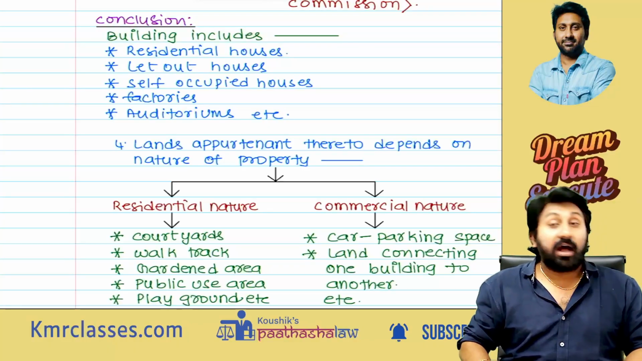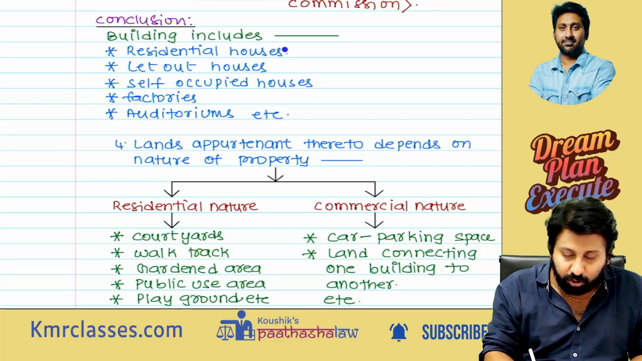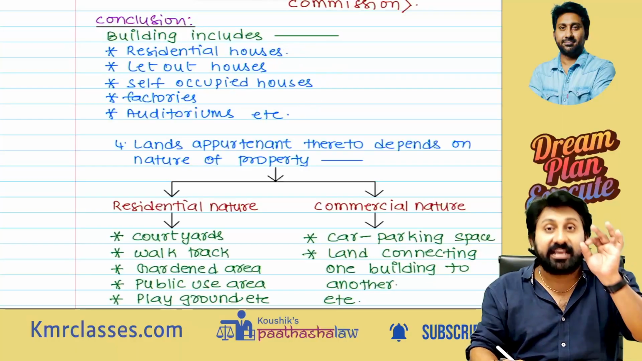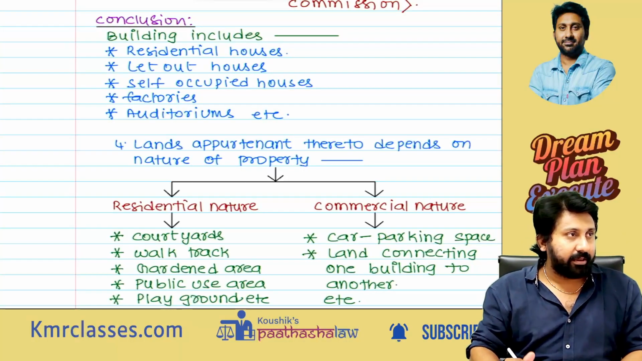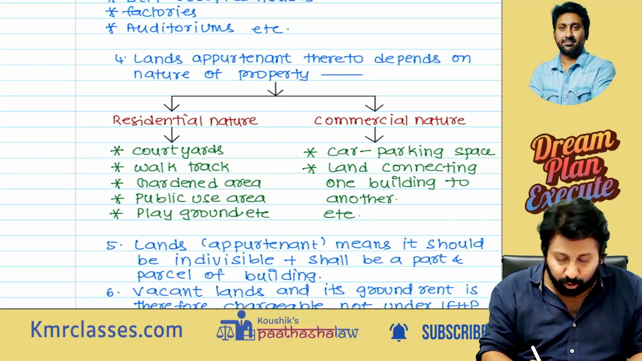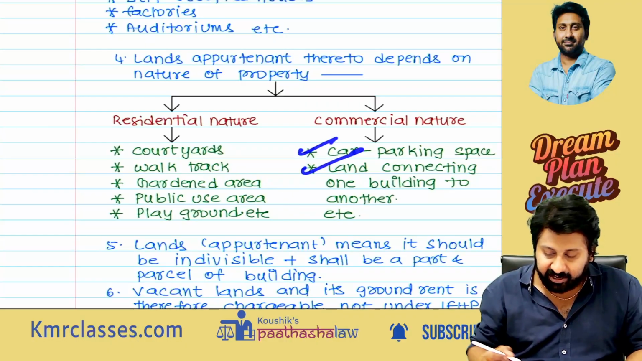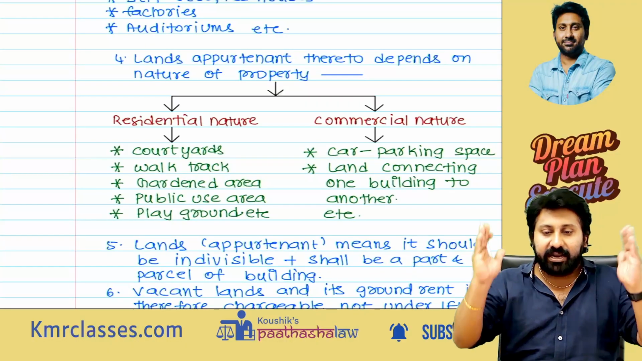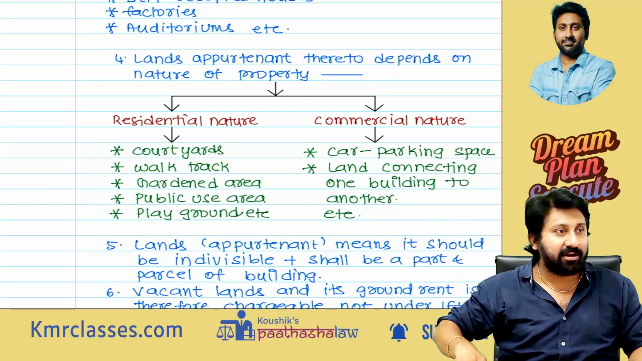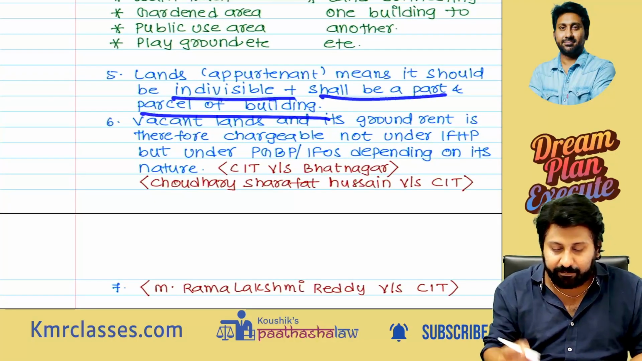So please listen. Next thing, building. We always think of it as our house property. No. Building includes residential property, let-out property, self-occupied property, factories, auditoriums, anything is a house property only. Lands appurtenant there too. Means what? There is a building, attached lands will be there. It includes courtyard, walking track, gardening area, public area, playground, etc. Commercial nature, car parking, land connected from one building to another. Two buildings are there in the same land, and they constructed a flyover type from one building to another building, like in Malaysia, like Kuala Lumpur. Lands appurtenant means it is indivisible and shall be part and parcel of the building.